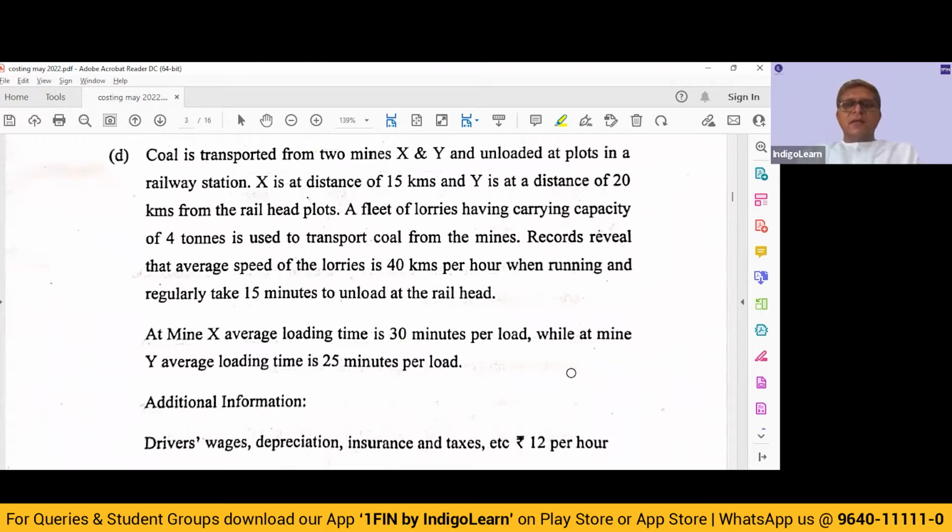Next, question D for 5 marks. Coal is transported from two mines, X and Y, and unloaded at plots in a railway station.